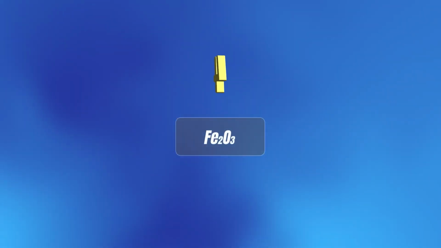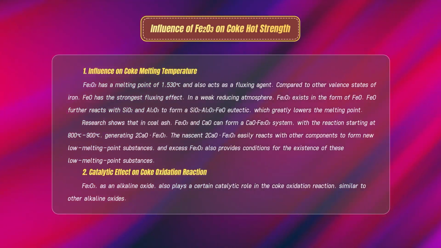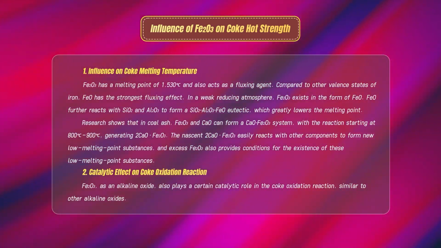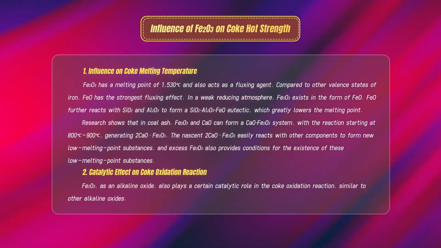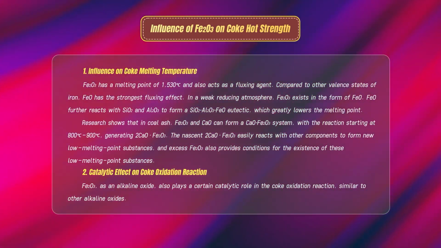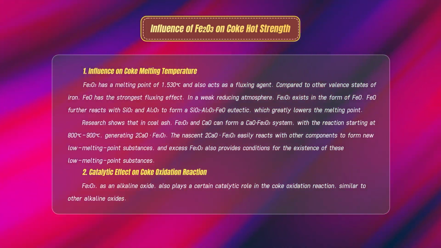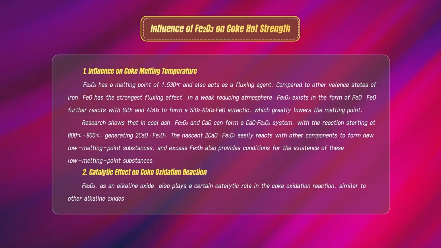The fourth category is iron 3 oxide. The melting point of iron 3 oxide is around 530 degrees Celsius. However, research shows that iron 3 oxide can form a new eutectic system with calcium oxide. This reaction starts at 800 to 900 degrees Celsius, thus destroying the coke pore walls and reducing the coke's hot strength. The proportions of these 4 categories vary greatly among different coals, which leads to a large difference in the hot strength of cokes with the same cold strength.